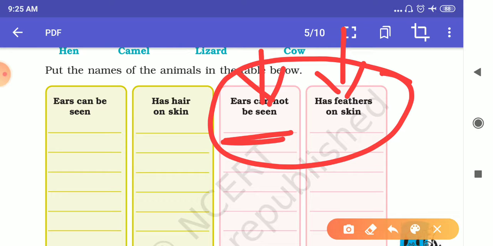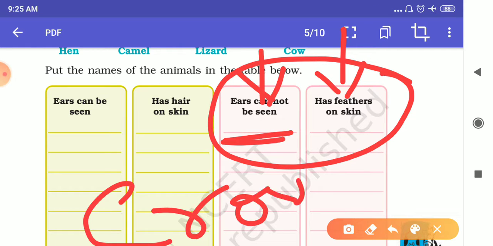Take an example of a crow. Can you see the ear of a crow? No, we cannot see the ear of a crow because it is very small. And what about the skin? There are feathers present on the skin of a crow. Take an example of a parrot, a sparrow, a pigeon. All these birds have very small ears that we cannot see. And what about the skin? They have feathers on their skin. They don't have hairs, they have feathers.